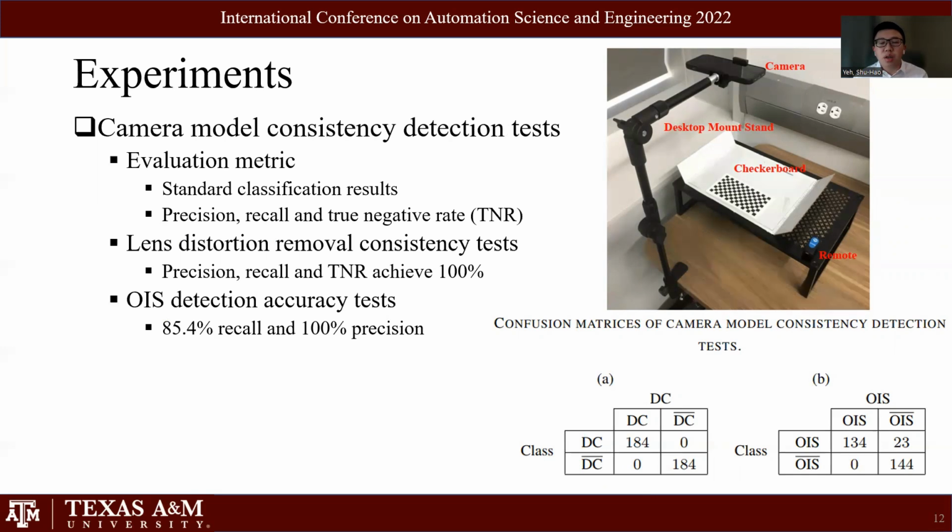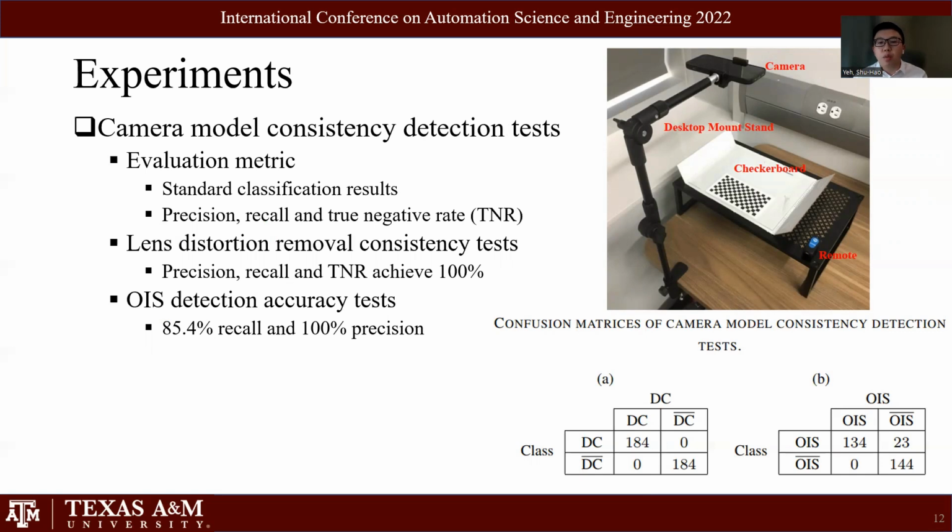We are also interested in whether our method is able to detect OIS using the two-step camera model consistency test. In this test, we also classify the image into two categories by considering if the OIS is actuating or not. To avoid the OIS being actuated, we fix our camera in a stationary pose on the mounted stand.